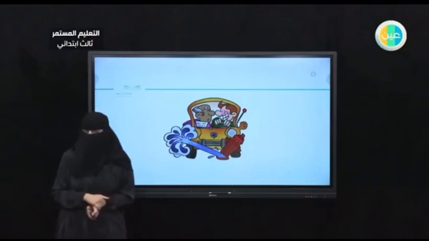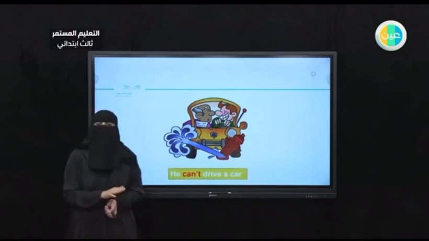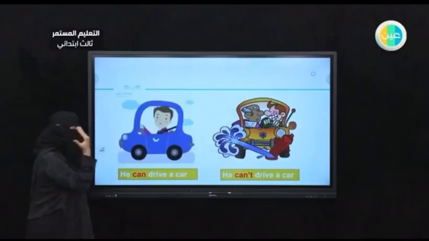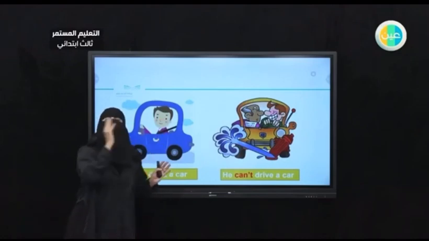How can we describe this picture? Can he drive? No, he cannot drive a car. He can't drive a car. So let's put the two pictures together. Two men, one can do something, the other one cannot.